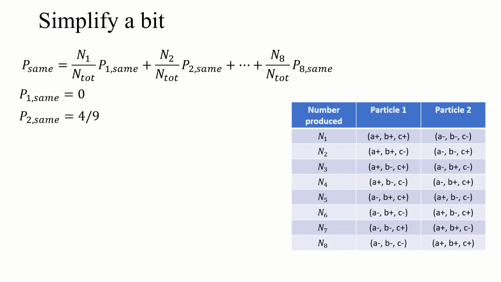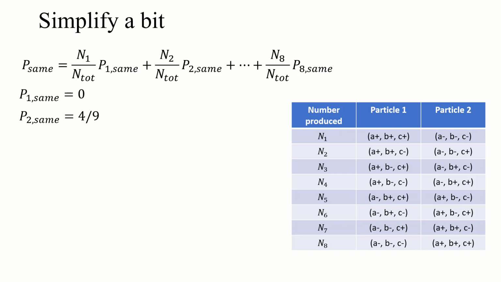For 2, if particle 1 is measured along A, it's spin up, and if particle 2 is measured along C, that's one way of measuring spin up. If particle 1's in B and particle 2's in C, that's another way they measure the same. The only other ways are if particle 1's measured along C and particle 2 is along A or B. That's 4 different ways we can measure the same spin value between Alice and Bob, out of the 9 total possible ways we can measure them. So that's 4/9 of the time.